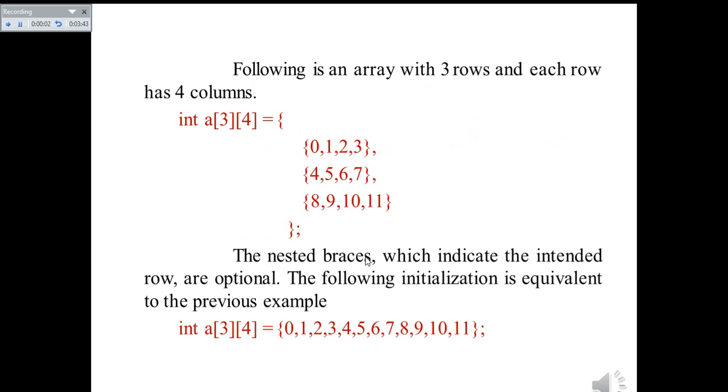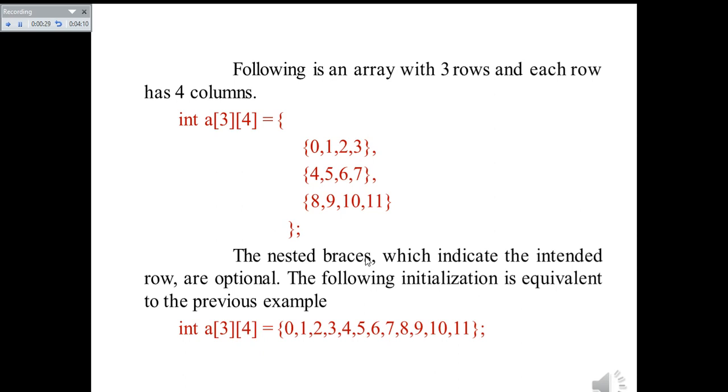Following is an array with three rows and each row has four columns. So you have three rows. In the first subscript, you are having a of 3 corresponding to three rows, and in each row we will have four values. So the first row will have 0, 1, 2, 3, and the second row will have 4, 5, 6, 7. So four values are there, and in the third row we will have four values, those are 8, 9, 10, 11.